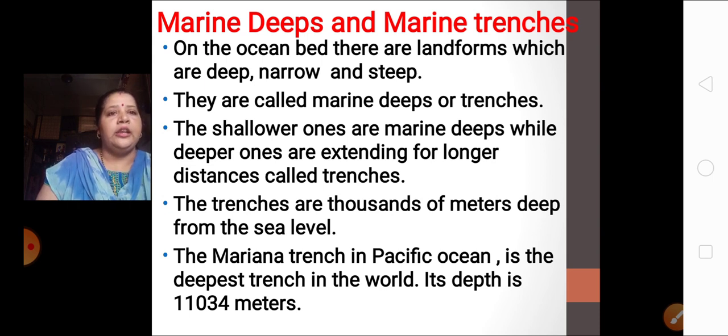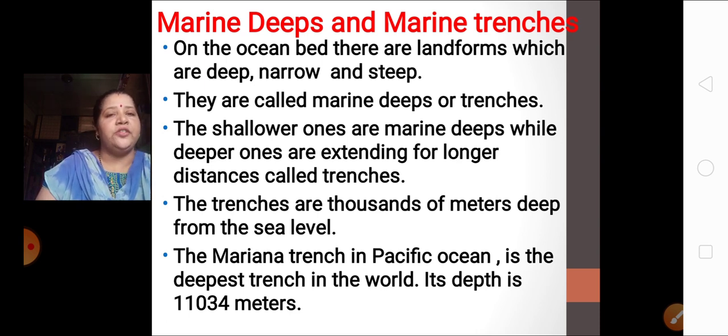Okay, and the down part of it, the bed of it, cannot be seen. So we call it a trench. Okay, so this is the difference between a marine deep and a trench. Understood, children? The trenches are thousands of meters deep from the sea level.